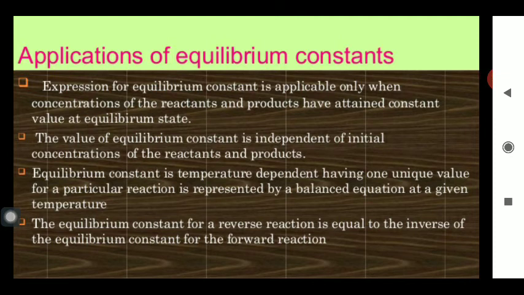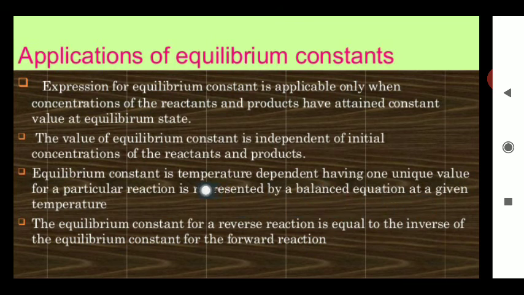We will discuss now some of the applications of the equilibrium constant. Large value of equilibrium constant means the faster the rate of reaction. The expression for the equilibrium constant is applicable only when the concentrations of reactants and products have attained constant values at the equilibrium stage. The equilibrium constant is temperature dependent, having one unique value for the particular reaction.